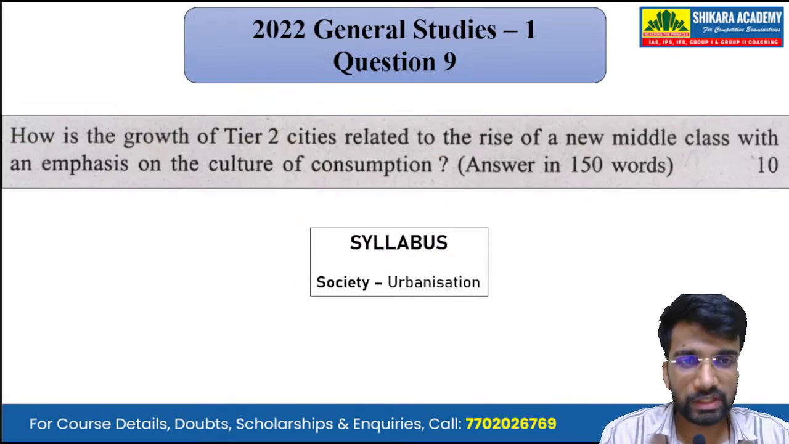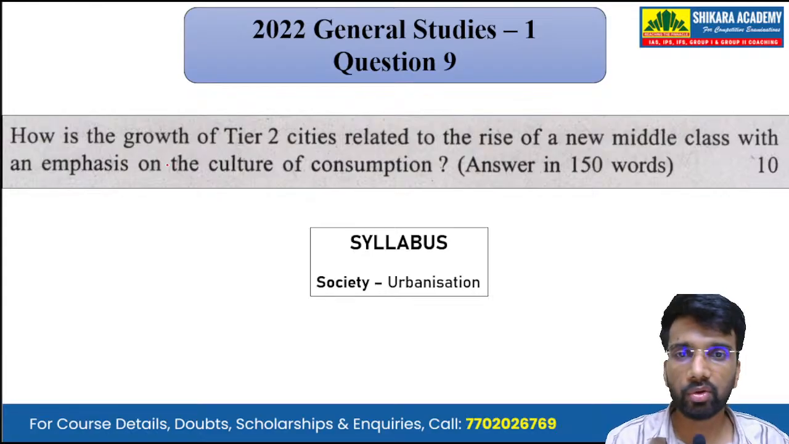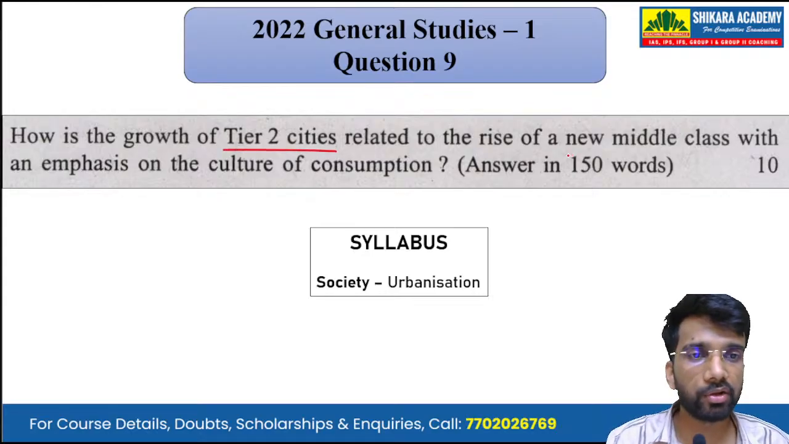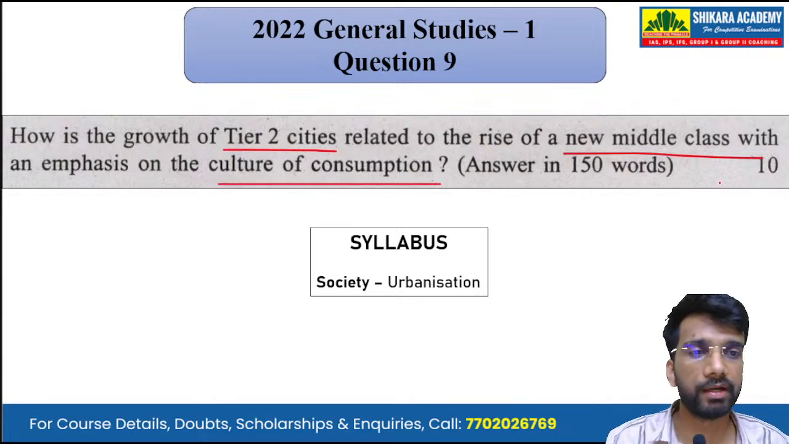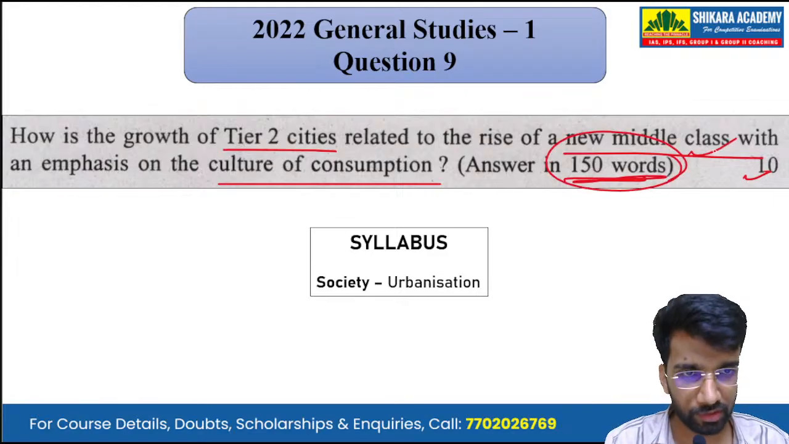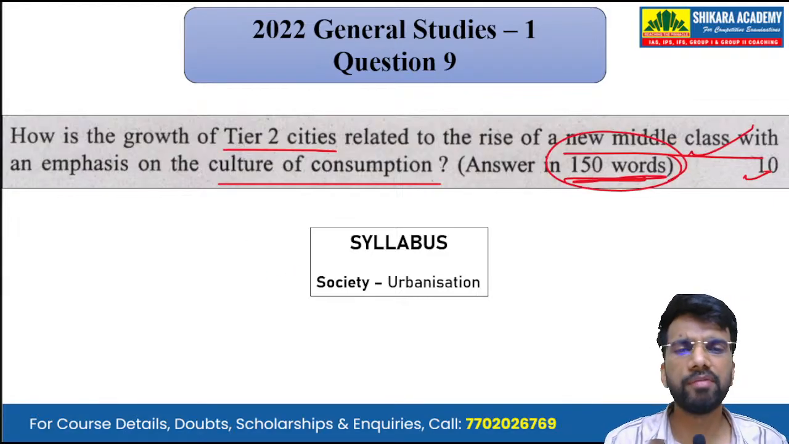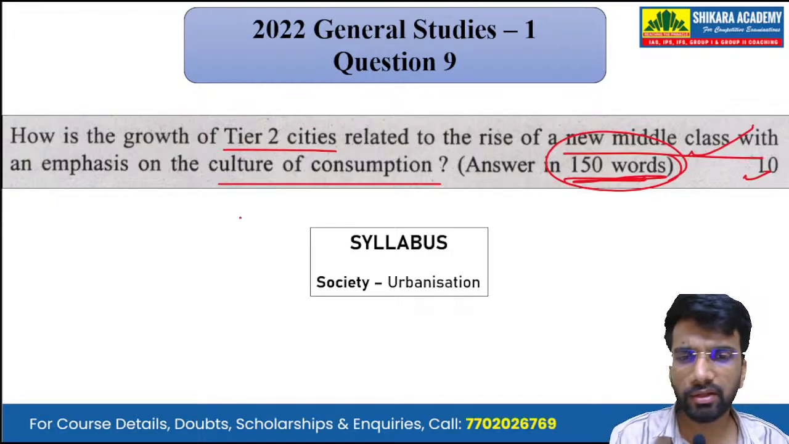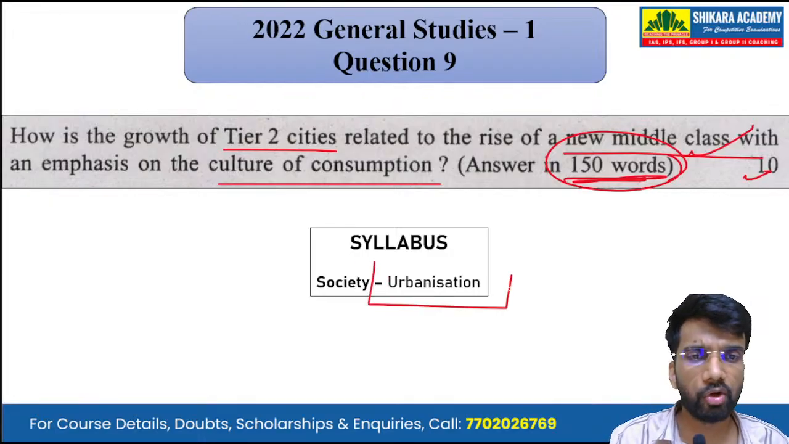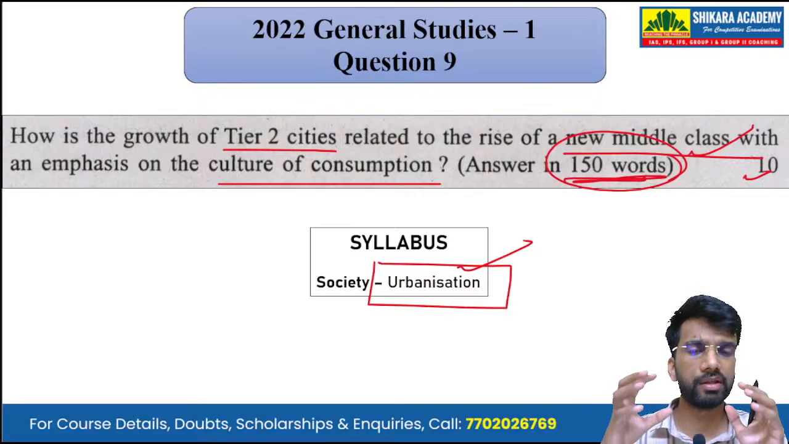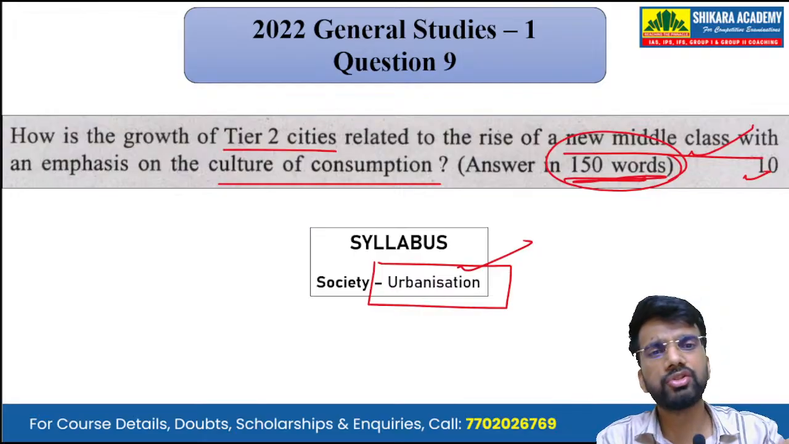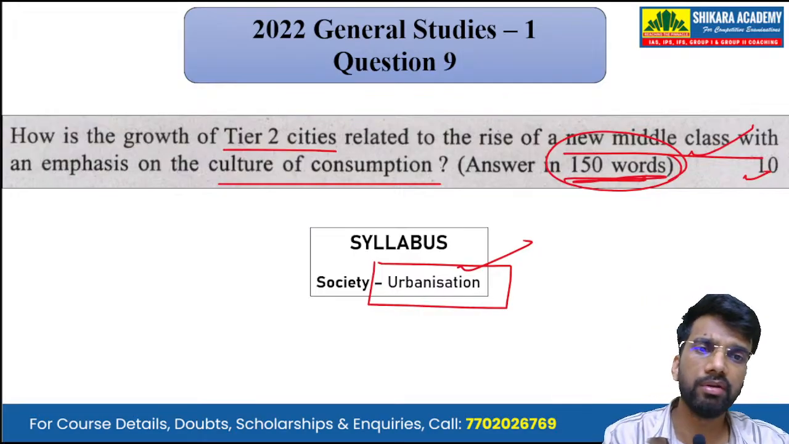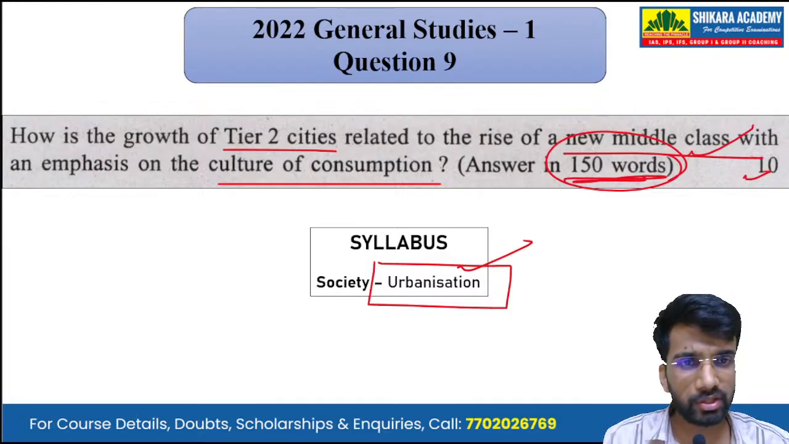Now, moving on to the next question, that is question number 9. How is the growth of tier 2 cities related to the rise of the new middle class with an emphasis on the culture of consumption? It is a 10-mark question that we have to answer in 150 words. Mapping it with the syllabus, we can see that it has been asked from the subject of society, and the broader topic is urbanization. It's a mix of urbanization plus the influence of globalization, this culture of consumption that was a product of globalization, its overall impact, and the rise of tier 2 cities in India.